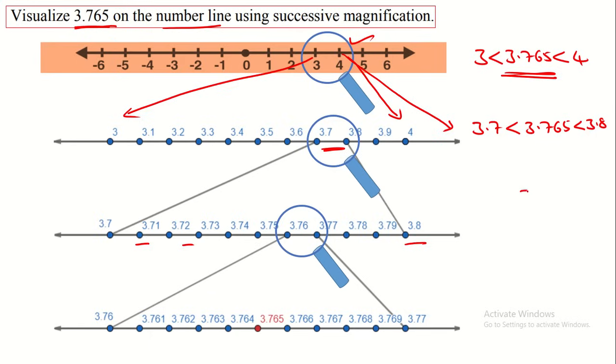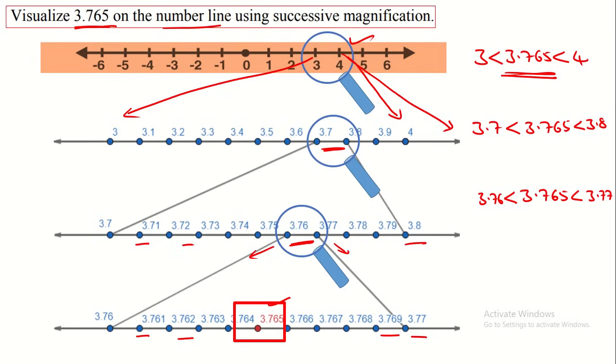Here 3.765 is greater than 3.76 and less than 3.77. So therefore this number lies between these two numbers. And then by magnifying these two in the number line, we get 3.761, 3.762 up to 3.769, 3.77. Here we get the number 3.765 on the number line.